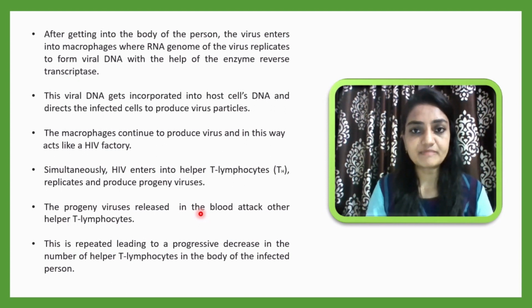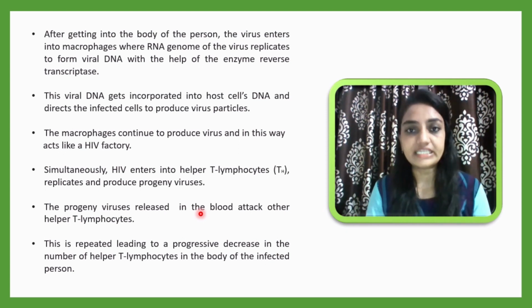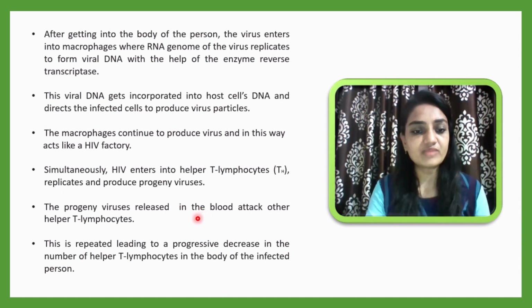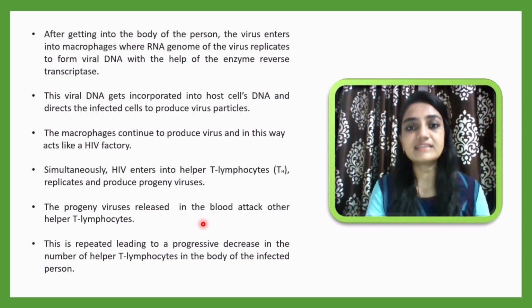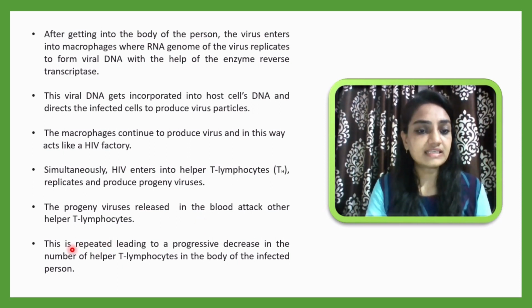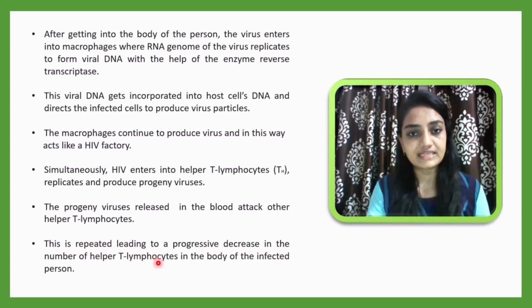And in this way, the person's immune system will be affected negatively. You can understand that the number of T cells will now decrease, and T cells are very important for fighting against antigens. So T cells become decreased, and as a result, persons infected with HIV will have a decreased immune system. This is repeated, leading to the progressive decrease in the number of helper T cells in the body of the infected person.